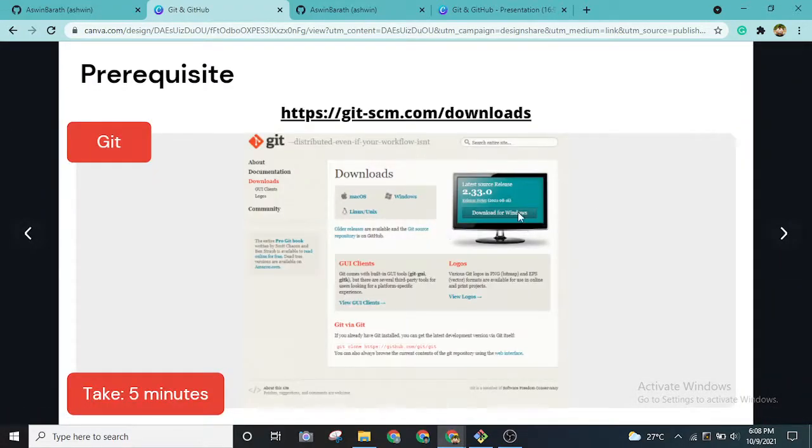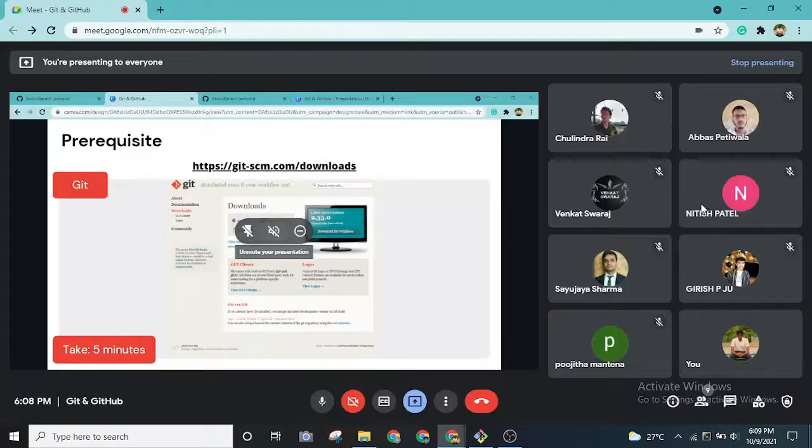Let me give you some prerequisites. Those of you who are completely new to Git and GitHub, you can check out this website where you can download Git Bash for Windows, Mac OS, or Linux. Generally in Mac OS and Linux, Git is pre-installed, so you don't need to worry about it. If you are on Windows, you can download Git Bash from this website.